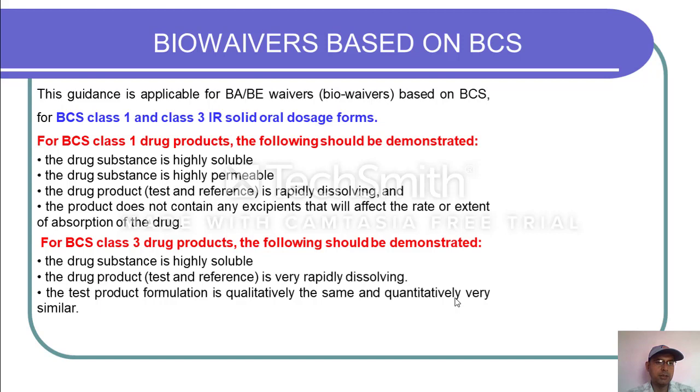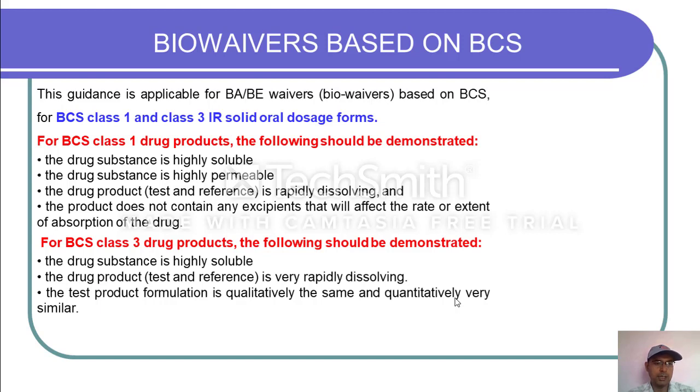The drug substance is highly soluble. The drug substance is highly permeable. The drug product, test or reference, is rapidly dissolving and the product does not contain any excipient that will affect the rate and extent of absorption of the drug. So if this condition occurs, then we can consider it as a biowaiver.